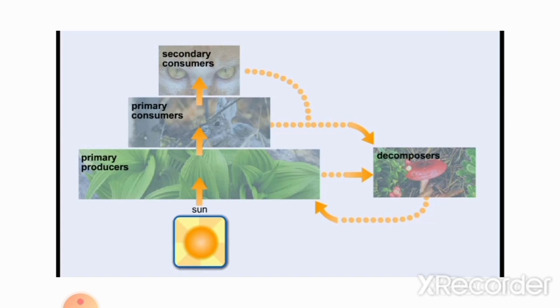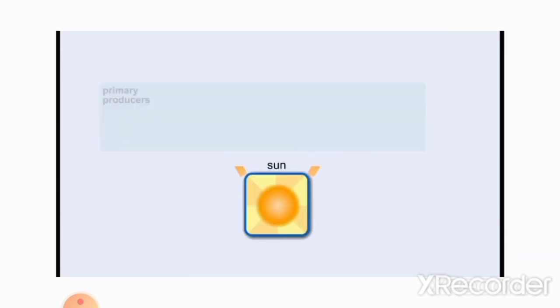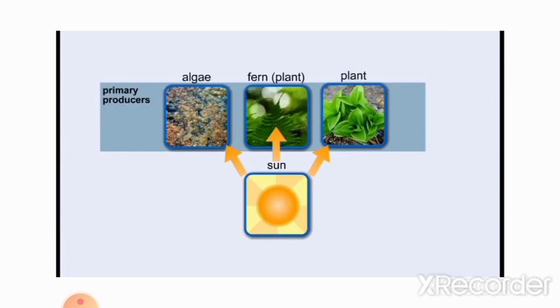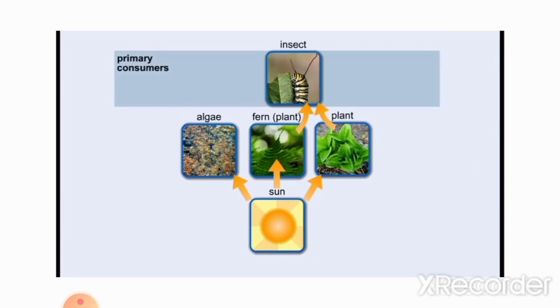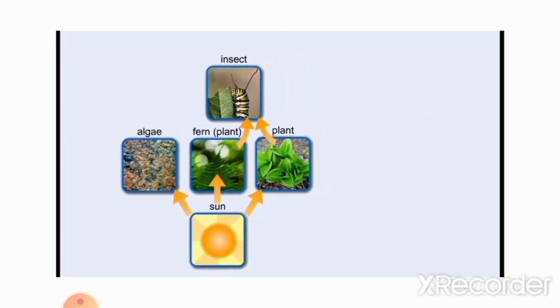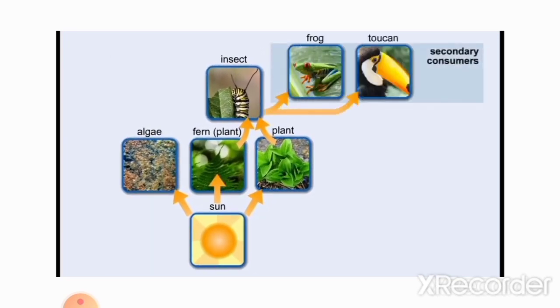We can describe how close an organism is to this primary energy source with a hierarchy of levels called trophic levels. The first trophic level is made up of primary producers, the plants that produce their own food. Primary consumers make up the second trophic level. These are the herbivores, organisms that eat producers. The next trophic level consists of carnivores, also called secondary consumers, which are the organisms that eat primary consumers.